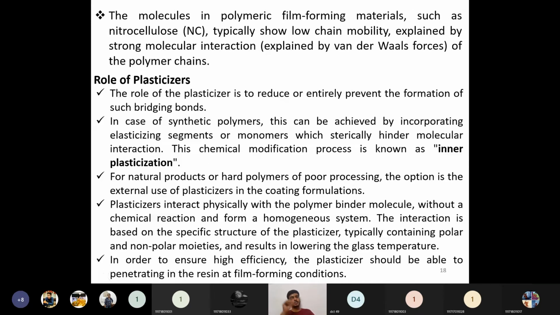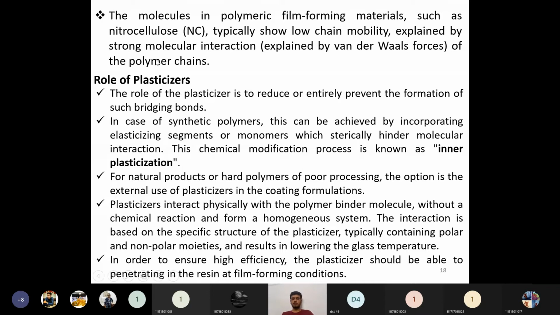So plasticizers are nothing but the molecules in polymeric film forming materials such as nitrocellulose, which typically show long chain mobility explained by the strong molecular interaction. So the molecular interaction between the substrate and that particular plasticizer is characterized with weak van der Waals forces. Okay, weak van der Waals forces. So these weak van der Waals forces need to be very low. If these forces are very high, that particular paint will be readily removed. So it will readily come out.